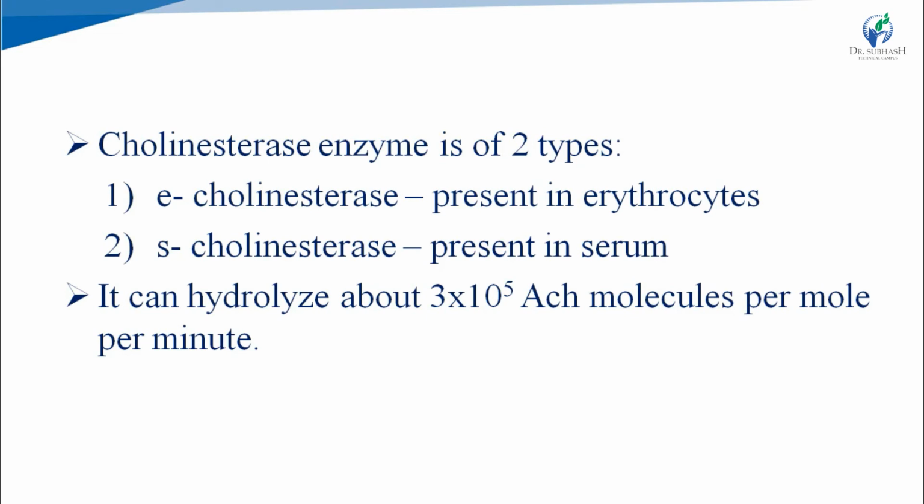First is E-cholinesterase, also known as true cholinesterase, which is present in erythrocytes, so E for erythrocytes. And S-cholinesterase, also known as pseudocholinesterase, is present in serum, S for serum. Per mole, this cholinesterase enzyme can hydrolyze 3 × 10^5 acetylcholine molecules per minute.